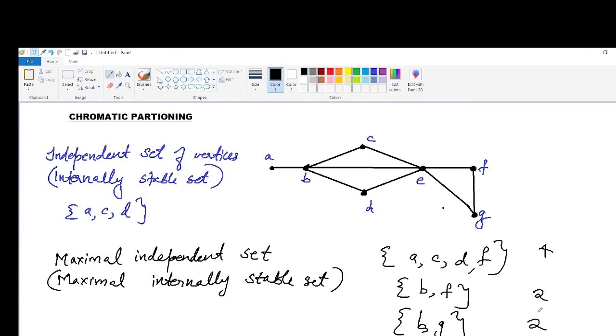The number of vertices in the largest independent set of a graph G is called the independence number or coefficient of internal stability.